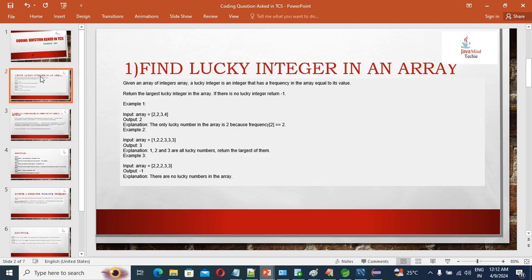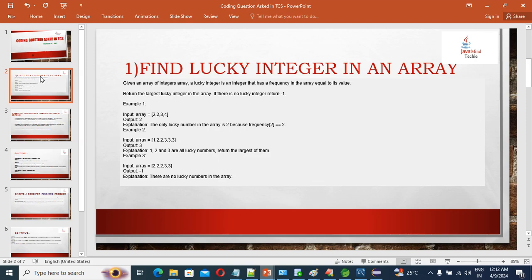I hope you understood what a lucky integer is, guys. See example 1. With the example you will understand more, right? See guys, suppose you have an input array like 2, 2, 3, 4. In that array you can see 2 is coming 2 times, right? So the value of 2 is 2, and the frequency is 2 times.